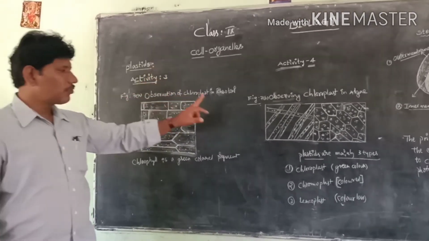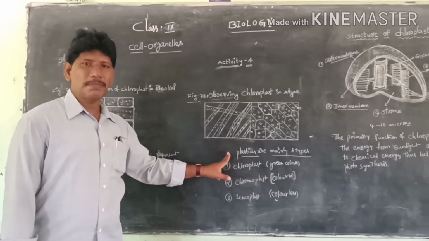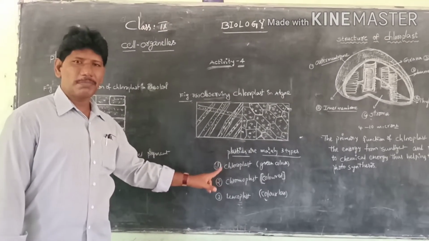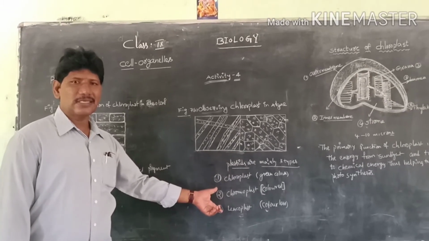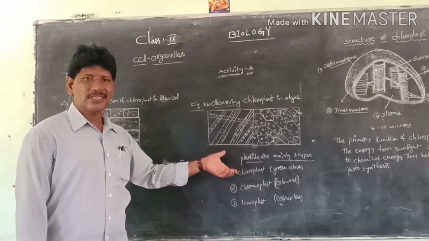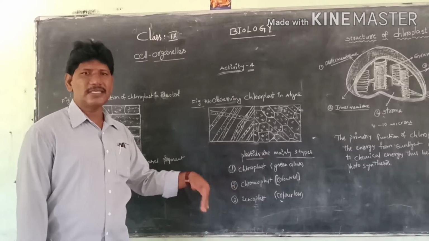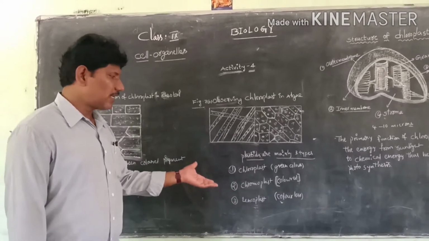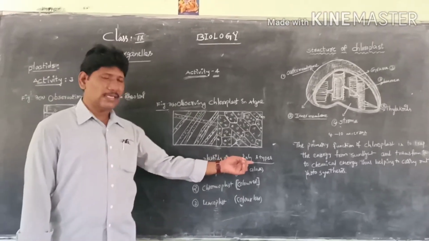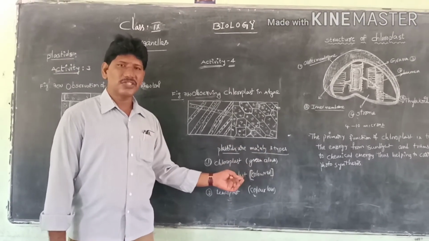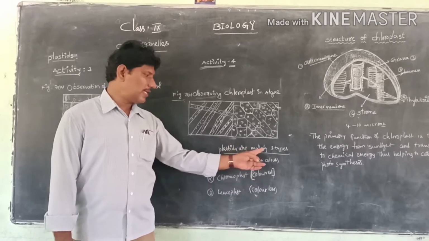First let me explain what is meant by plastids, what the different types of plastids are, and what the importance of plastids in a plant cell is. Why are plastids present only in plant cells? Why are they absent in animal cells? That difference we have to discuss. Plastids are mainly of three types, based on their structure and functions.